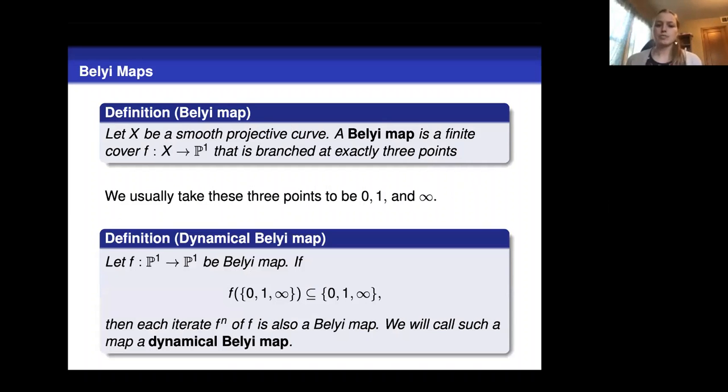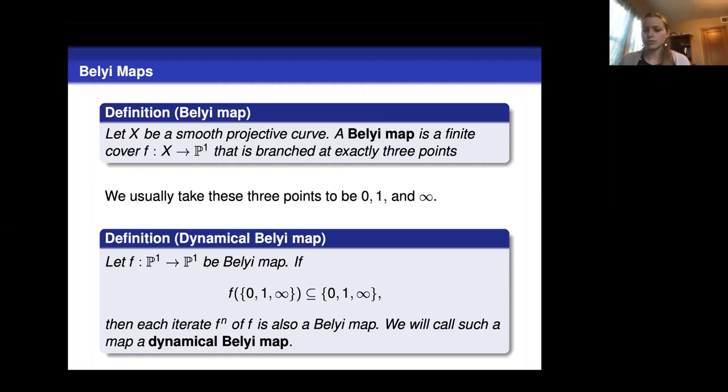So if we're going to be talking about post-critically finite maps, then we might want to talk about Belyi maps. We don't know all of the post-critically finite maps, so we might want to look at a well-understood family of post-critically finite maps and see the reduction properties of that family. And we can build a family of post-critically finite maps using Belyi maps. A Belyi map is just a finite cover going from a smooth projective curve to the Riemann sphere that's branched exactly at 3 points. And we want these points to be 0, 1, and infinity usually.